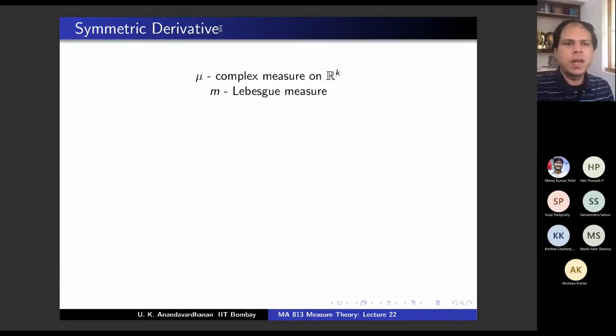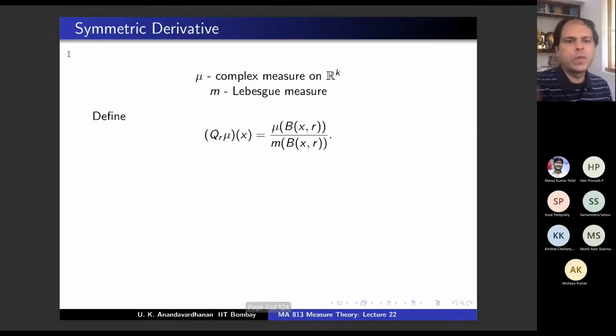And what is the title? I am going to introduce a notion of derivative of a measure. And I'm calling it the symmetric derivative because Rudin is calling it the symmetric derivative, in order to differentiate it from the Radon-Nikodym derivative. But we will see at the end of the slide that both will match. So mu is a complex measure and m is the Lebesgue measure.